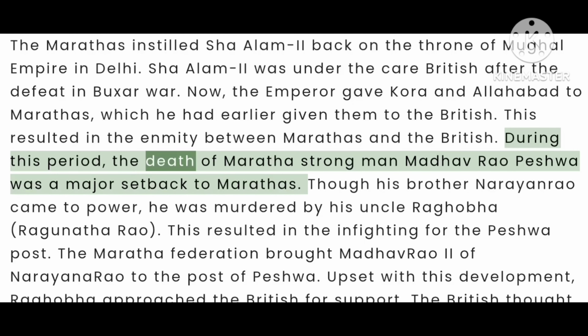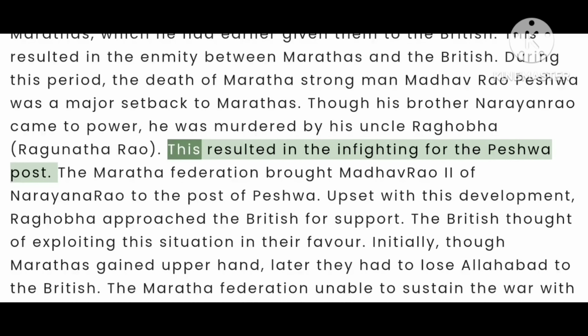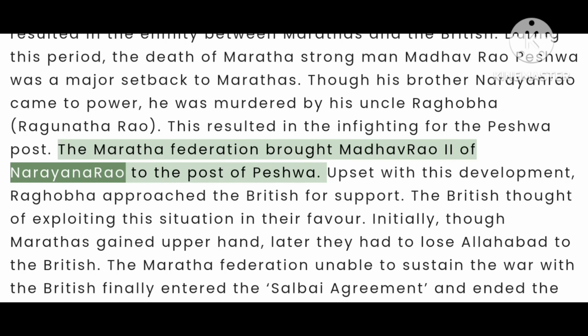During this period, the death of Maratha strongman Madhav Rao Peshwa was a major setback to Marathas. Though his brother Narayan Rao came to power, he was murdered by his uncle Raghobha. This resulted in infighting for the Peshwa post. The Maratha Federation brought Madhav Rao II, son of Narayan Rao, to the post of Peshwa.